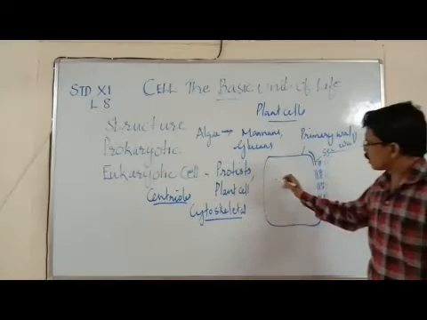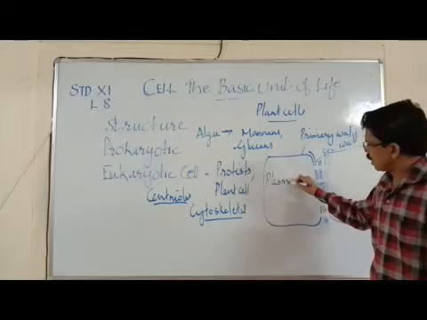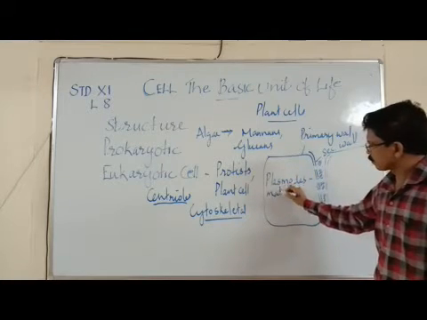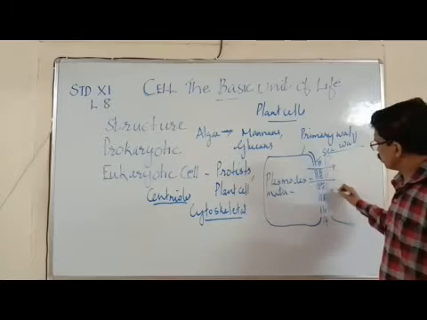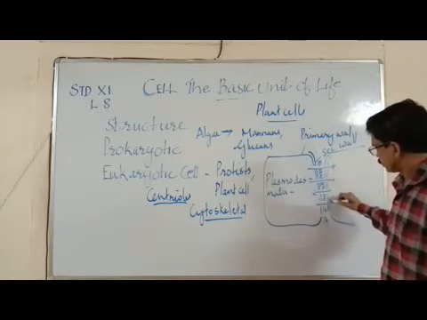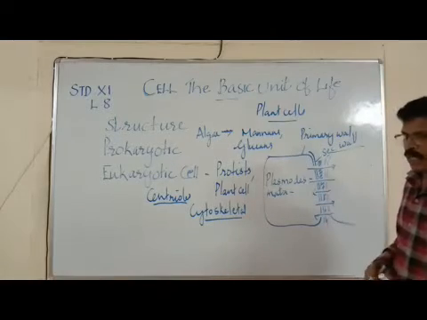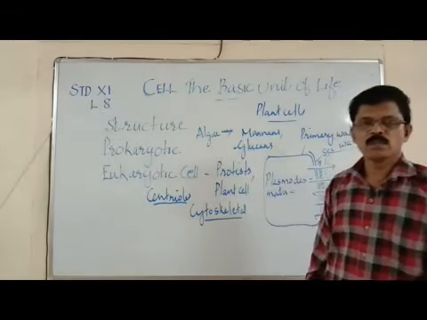So plasmodesmata are cytoplasmic connections between the cells. They help in the equal distribution of protoplasm or cytoplasm between the cells.